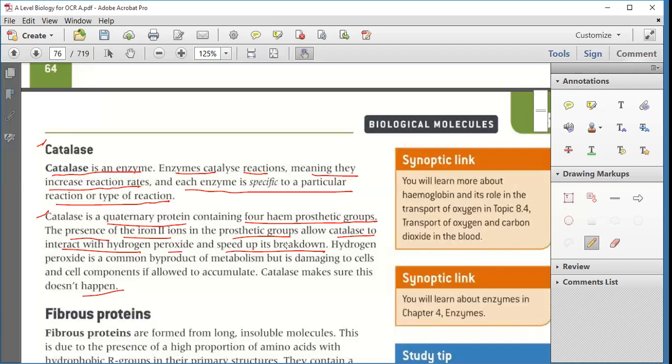Now, why is the breakdown of hydrogen peroxide so important? Because whenever any metabolism takes place, hydrogen peroxide is formed and it gets accumulated in the cell. This hydrogen peroxide has a negative impact on the cell, or it will destroy the cell. So, in order to not accumulate this hydrogen peroxide, or in order to break it down, this catalase is used. Clear?